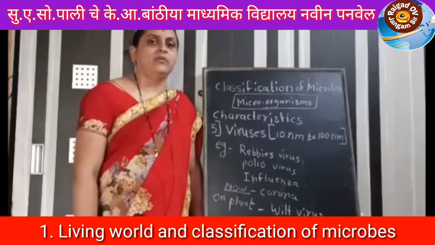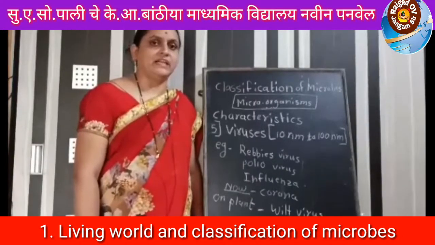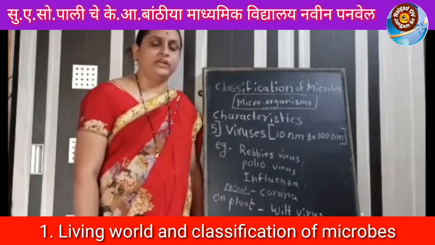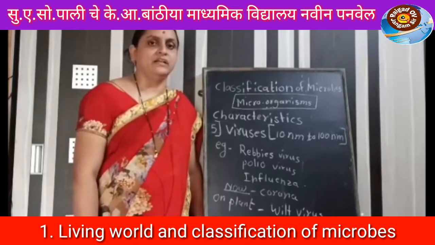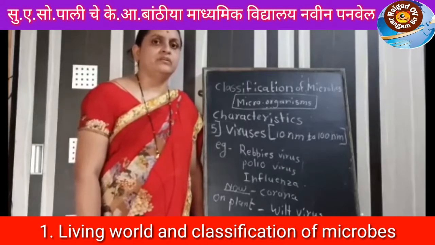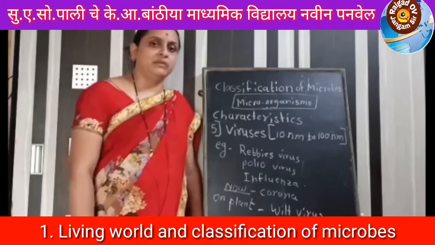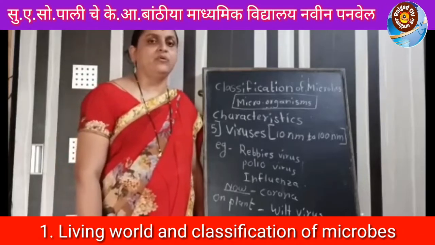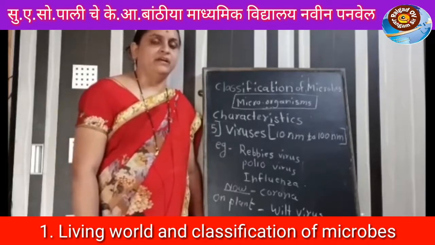Viruses survive only in living plant and animal cells. They produce their own protein with the help of the host cell and then produce numerous replicas. Replica means the exact copy of the virus, and then it destroys the host cell and becomes free.